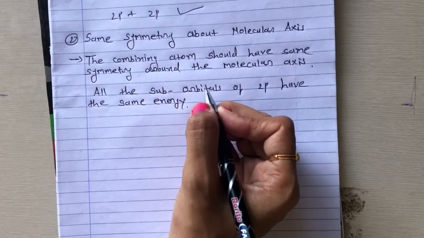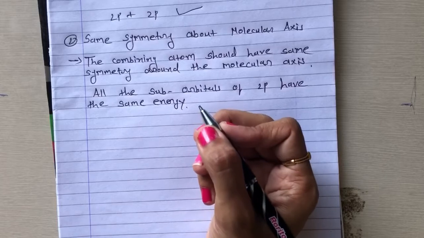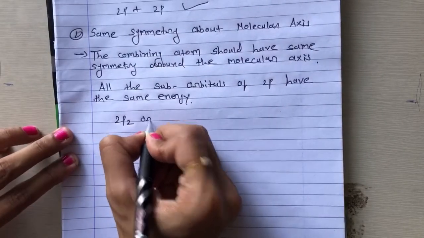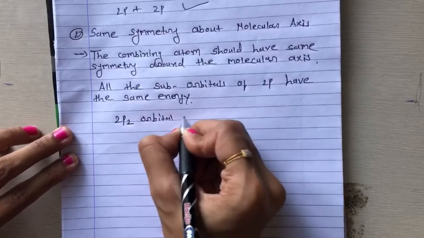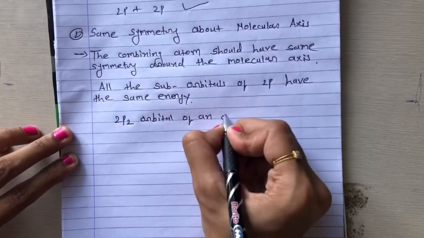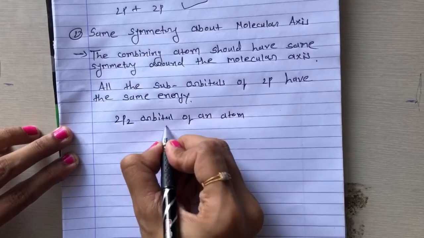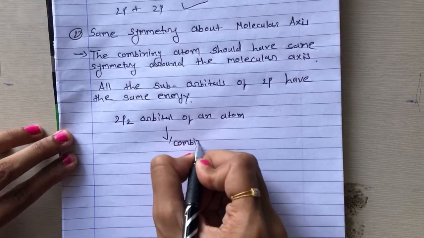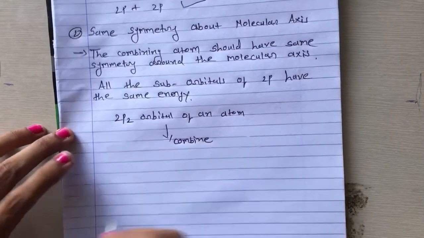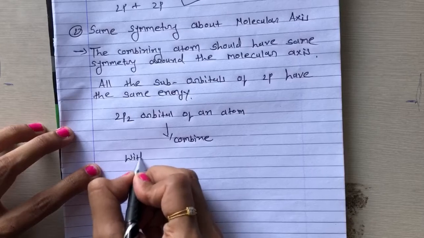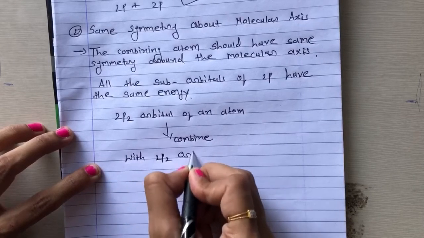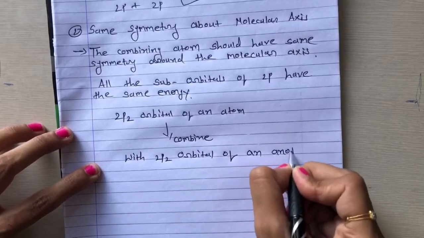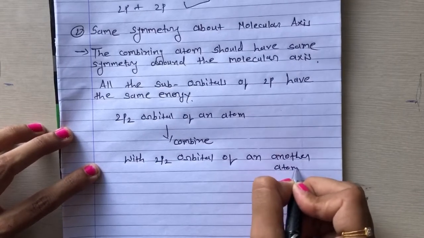But still a 2pz orbital of an atom can only combine with a 2pz orbital of another atom, right?